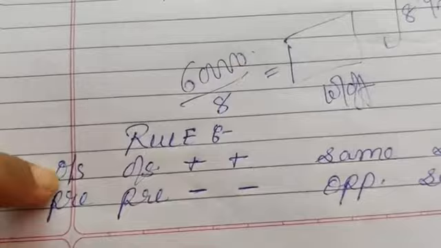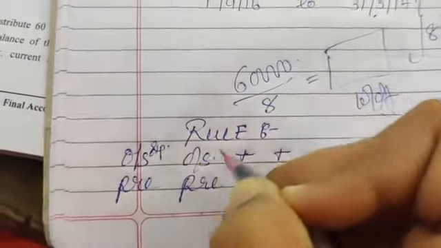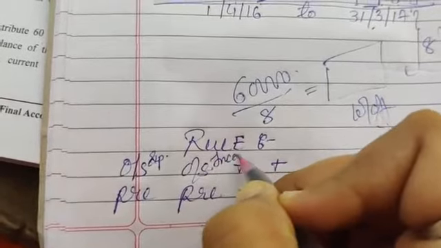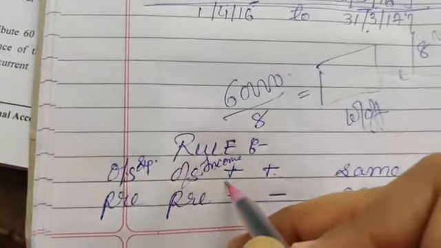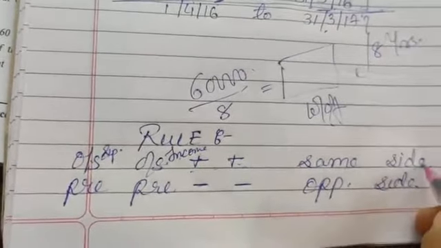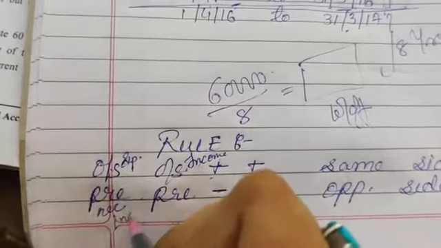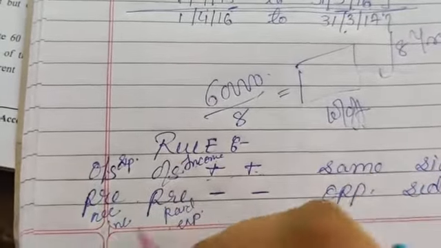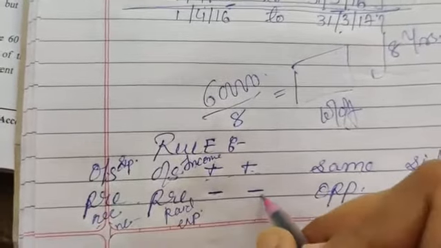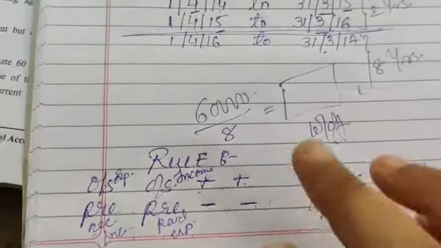See, 2 times outstanding. So one is outstanding expense and one is outstanding income. So whether it is outstanding expense or outstanding income, you have to do plus, and plus means you will go same side. Pre means pre-received income and prepaid expense. Okay, so for both pre you will be using minus, and minus will go to opposite side. Fine, so just remember this particular rule.